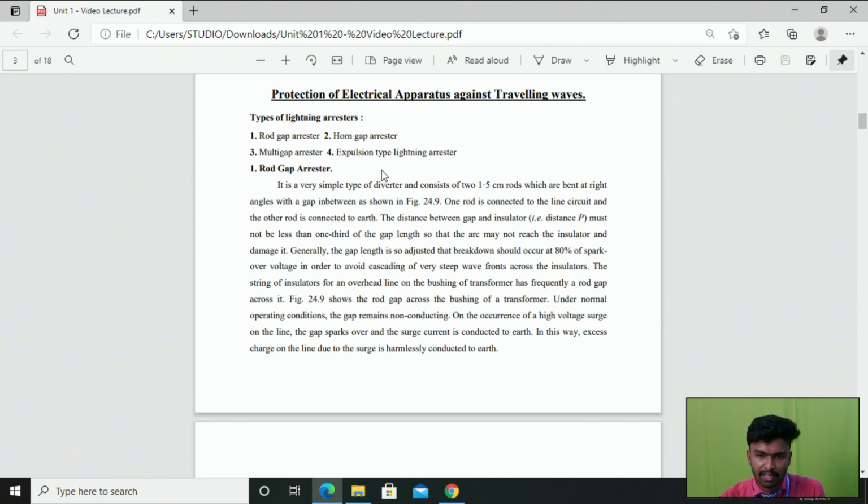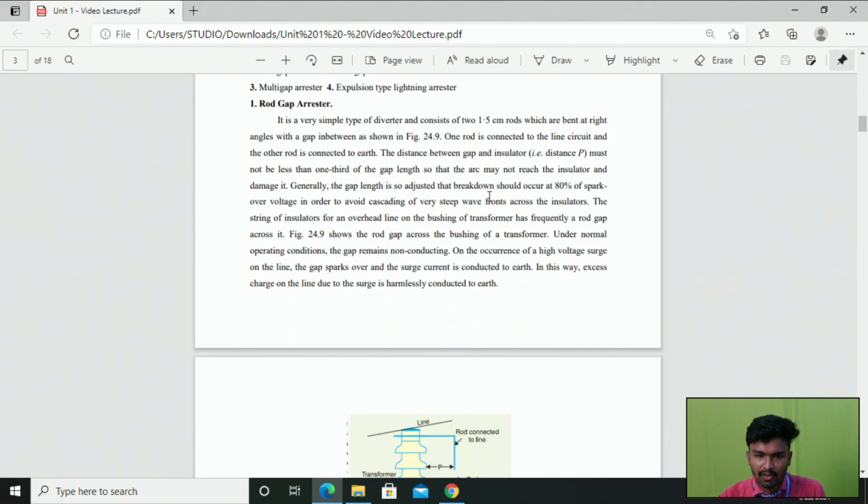So here we have four types. One is the rod gap arrestor, the second one is the horn gap arrestor, the third one is the multi gap arrestor, and the fourth one is the expulsion type lightning arrestor. Right, so let us discuss each type of lightning arrestor in detail. First one is the rod gap arrestor.